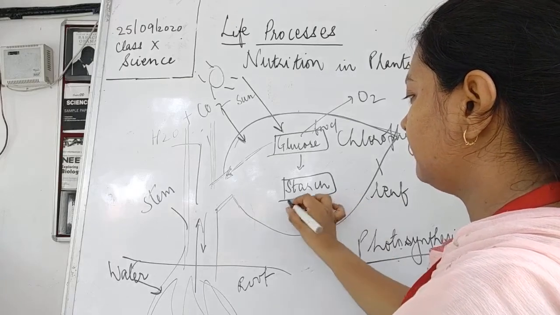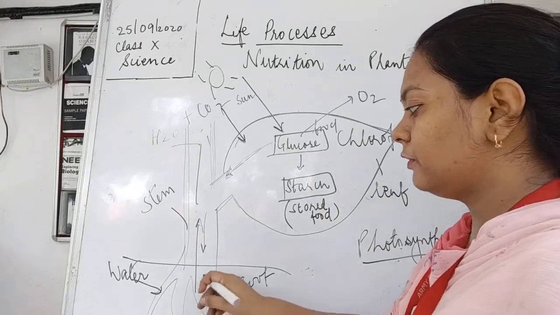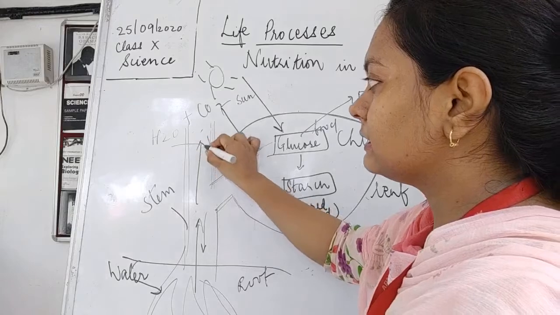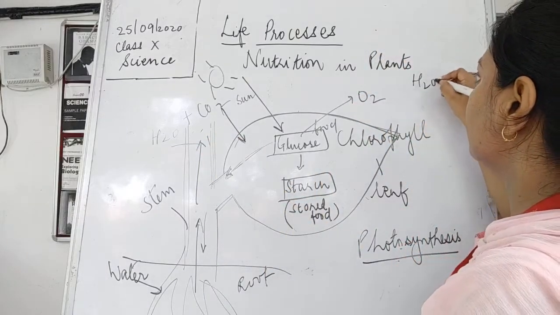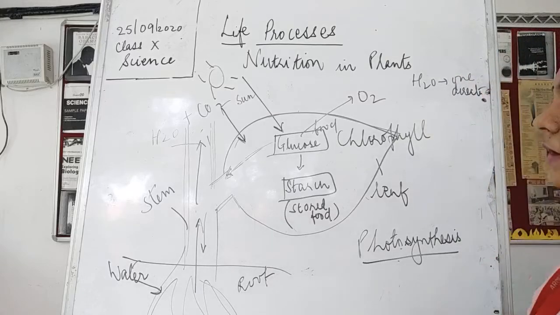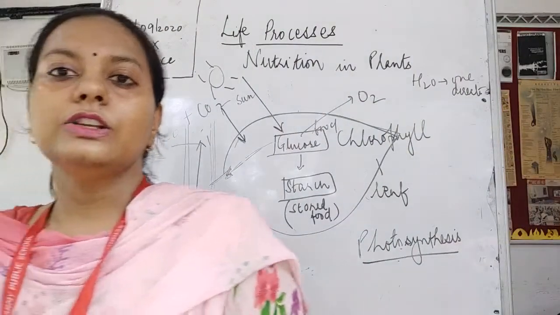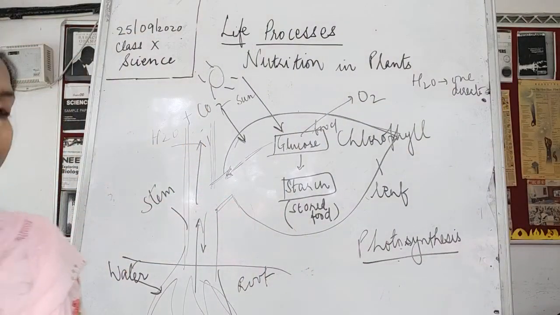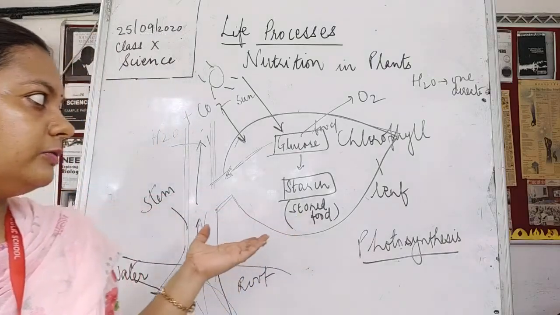I think this might be very clear to you all now, that plants, they take up water from the roots. This water is moving only upwards. So the movement of water is only in one direction. Why in one direction? Because the roots are present in the ground, they are present in the soil. So the plants can absorb water only from the soil. Now if they are absorbing water from anywhere else, it could be also bidirectional.